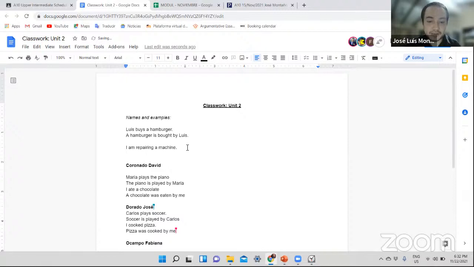Now if you say the machine is fixing, you are telling me that the machine is actively doing something and is not receiving the action. So again, look, it's a mistake. What do you think that you need to do here, Jose, to make this passive? Remember the rule? I'm going to show you once again.